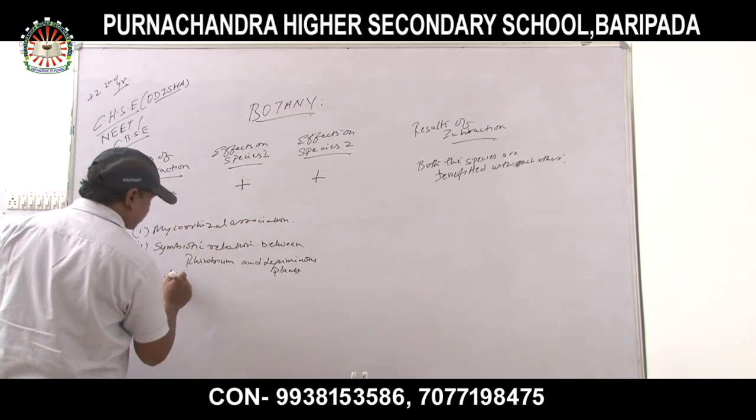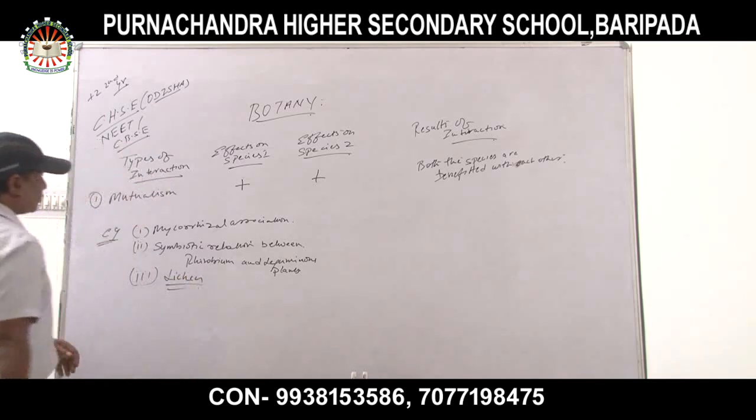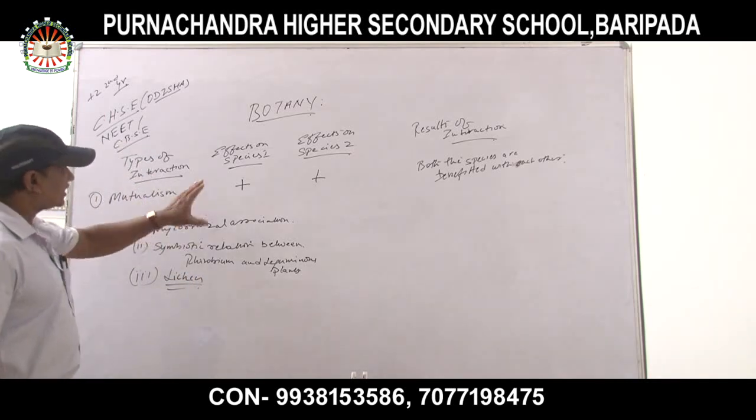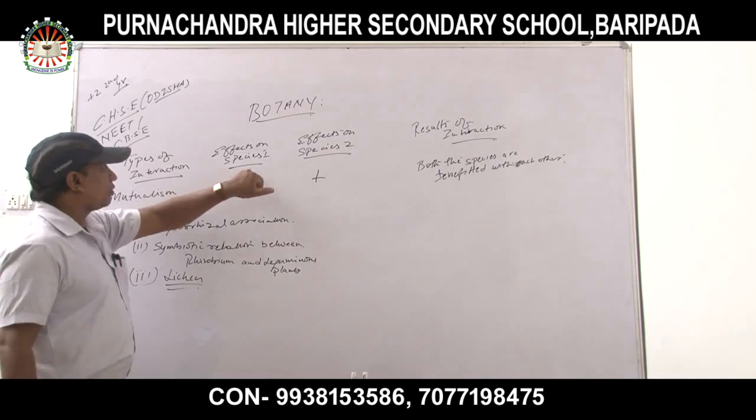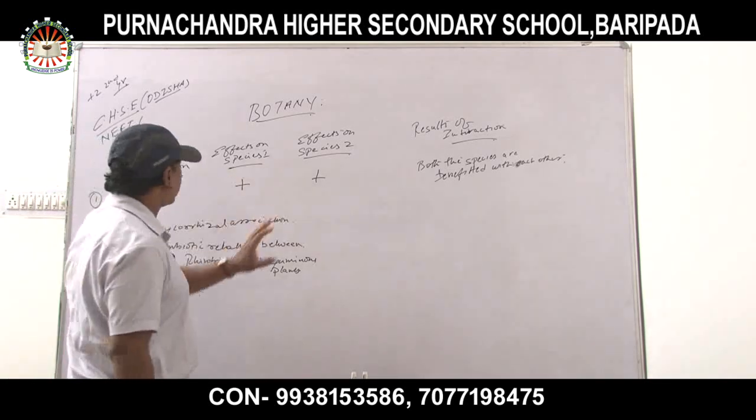Number 3 is lichens. Remember, both the species, species 1 and species 2, are benefited with each other.